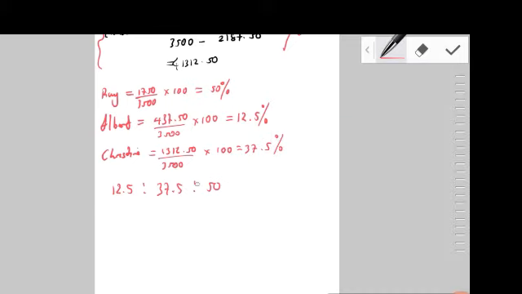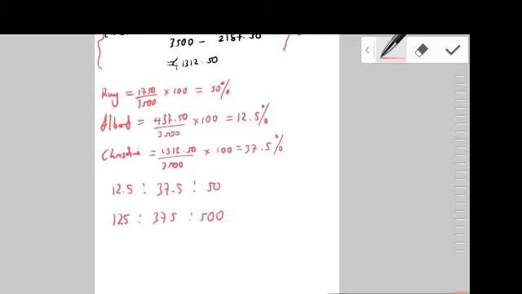That will automatically turn everybody into a whole number. 12.5 times 10 is 125, 37.5 times 10 is 375, and 50 times 10 is 500. So now I have all whole numbers. I have the ratio of the persons, in terms of the percentages of money they received.